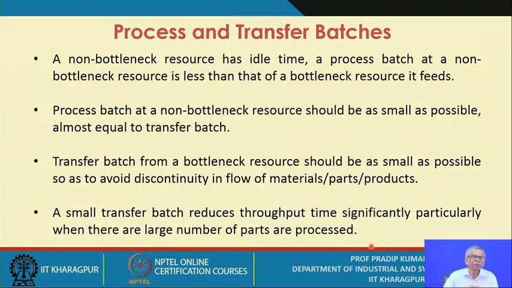That means waiting time will be less. And similarly, for transferring the batch, many a time you need appropriate material handling systems.